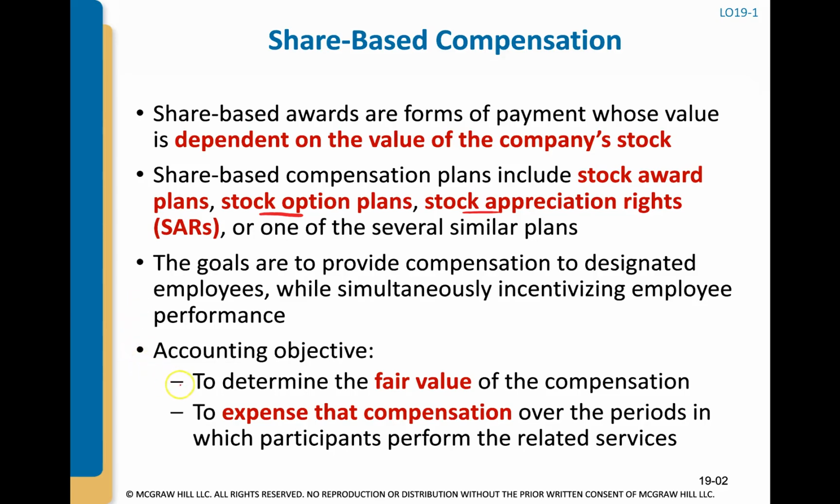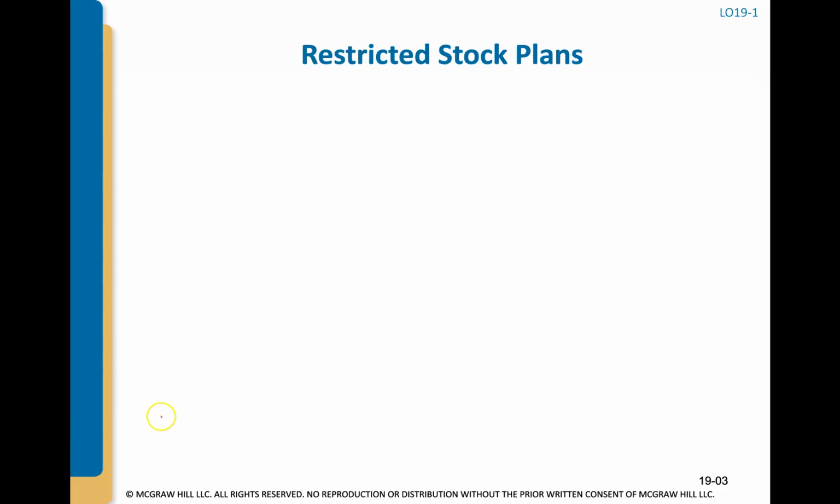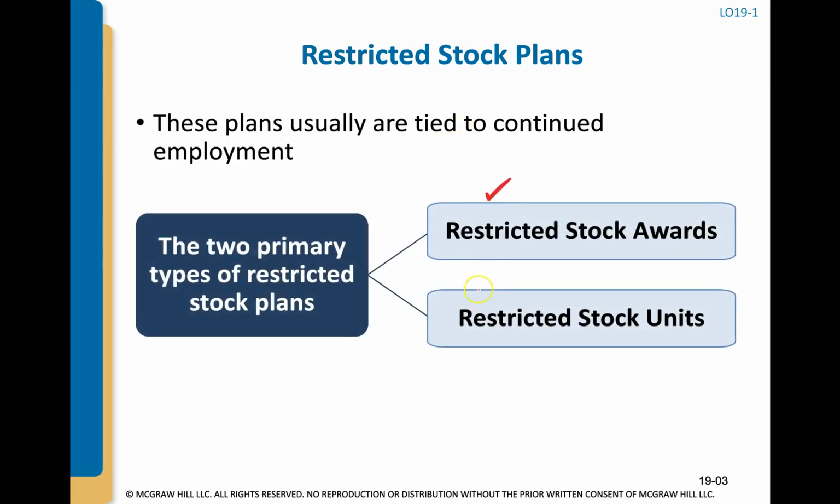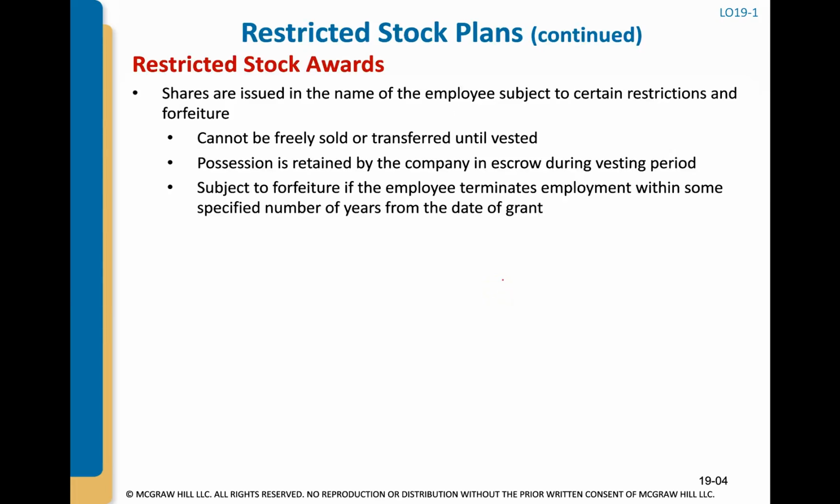From an accounting perspective, we have two objectives when we account for this. Number one is we have to determine the fair value of the compensation that the employees are receiving. And number two is how we expense that over what period of time. So let's talk about two different types of restricted stock plans. There's going to be a restricted stock award and restricted stock units, and we're going to go through both of those in this video. First, let's talk about restricted stock awards. Just to be clear, restricted stock awards are a type of restricted stock plan.